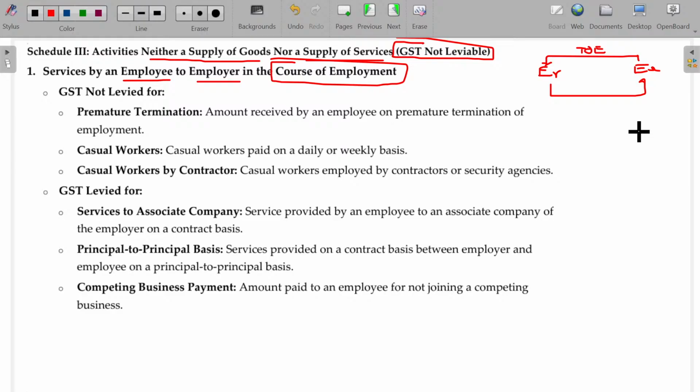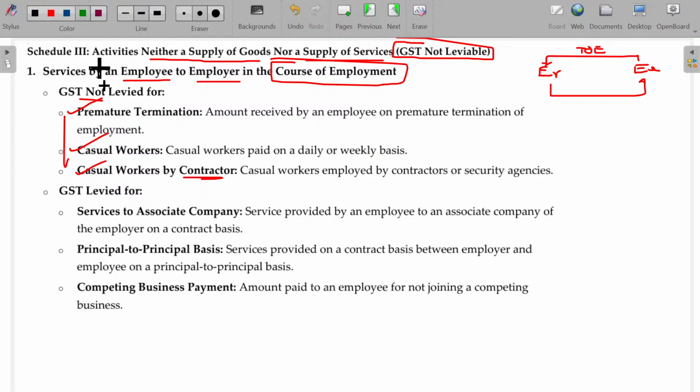Or the employee renders some services to the employer not being in the terms of employment, which will also be considered as supply. For example, at the request of the employer, the employee does the same activity at the employer's personal home or for his friend, and GST will be applicable. Those things will be subject to GST. Usually, reverse charge will be applicable. Premature termination, casual workers by contractor: in all these cases, GST is not leviable.